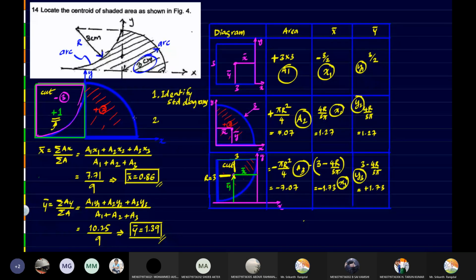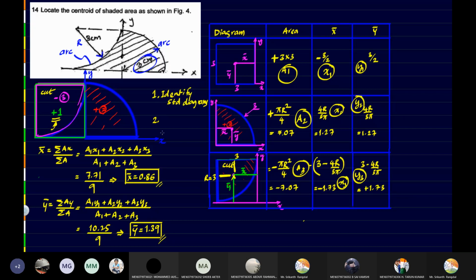So you should try to identify rectangles, squares, triangles, semicircles, circles, or quarter circles. Whatever diagram for which we know the formula, those diagrams we have to identify in the composite diagram that is given in the question.